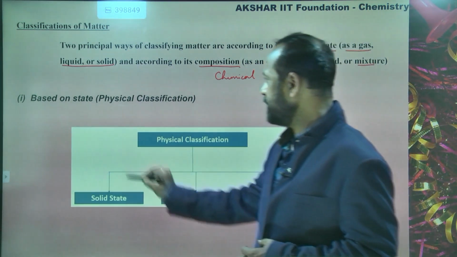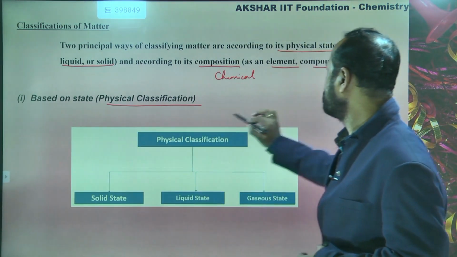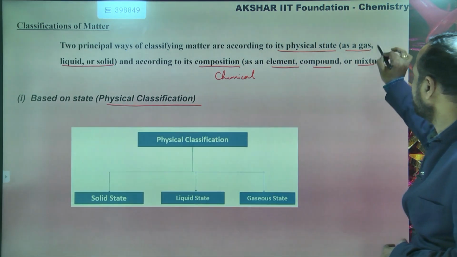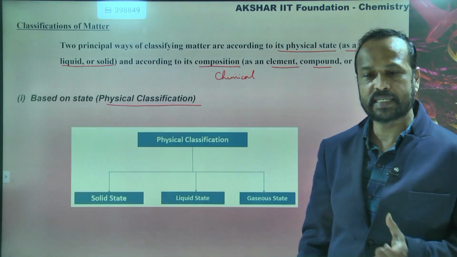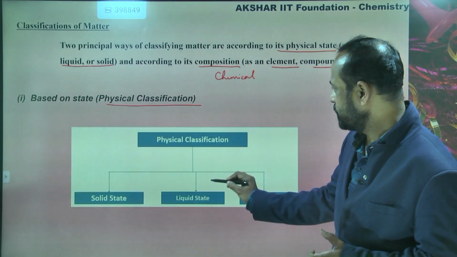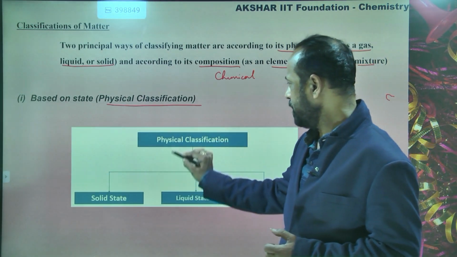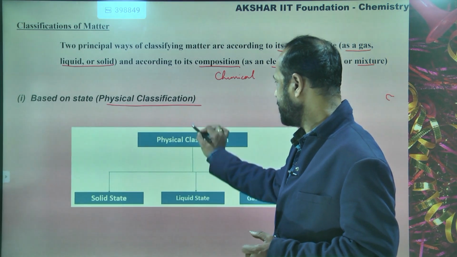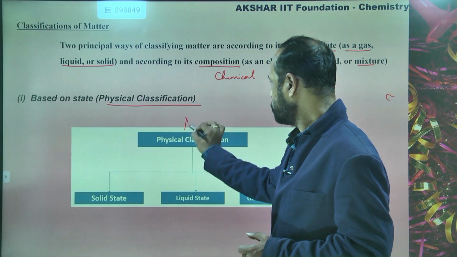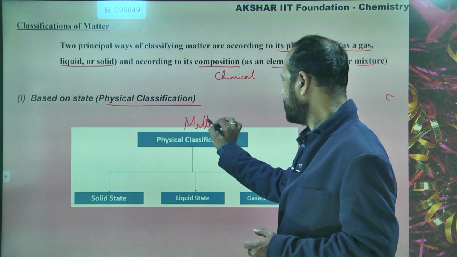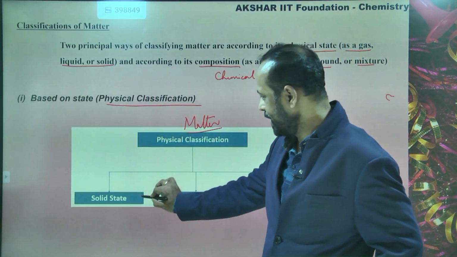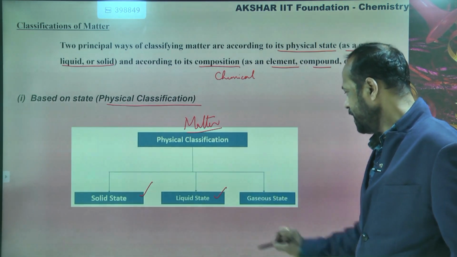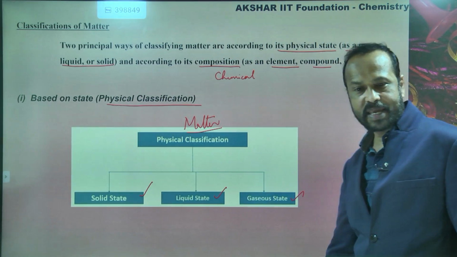Now, the first one is based on the physical classification. Physical means what? See here, I have written here: gas, liquid and solid. That is called physical classification. In the physical classification, matter is classified into three types. One is called solid, the second is called liquid, and the third is called gaseous state.